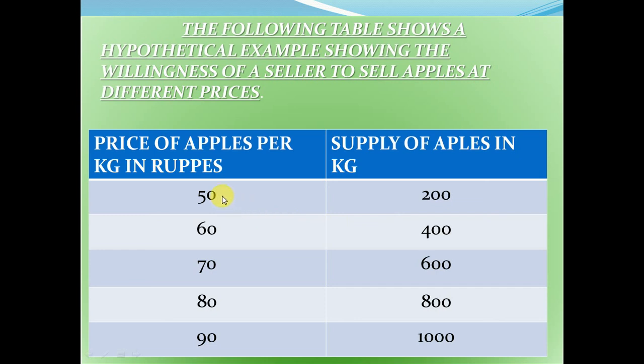So here we can find out that when the price increases, sellers are ready to sell more apples, at expansion mode. Here 200, 400, 600, 800, 1000, that is called expansion. Why? Because price affects our supply, so when the price increases, supply increases. If we compare this at the level of 70 rupees, if the price increases, the supply also expands. But when at the level of 70 the price decreases to 60, then we find 400. So this is contraction in apple's supply.